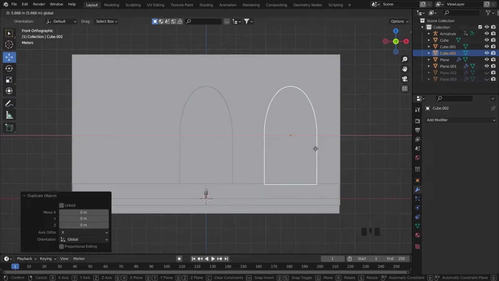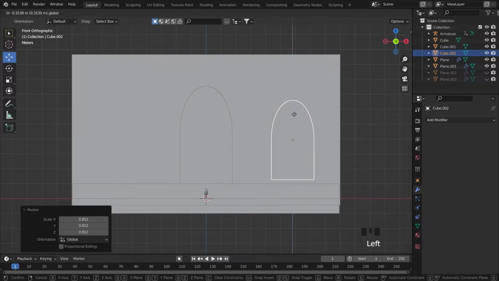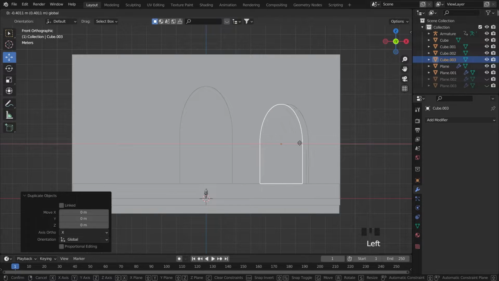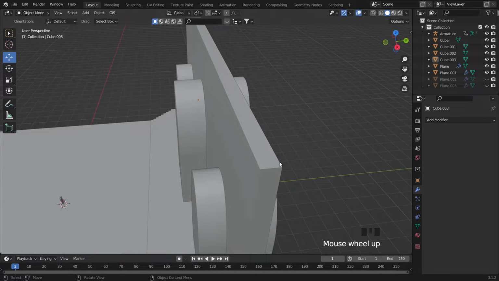And we can duplicate this, just Shift D and grab it into the right side. So I think I will make it like this, just make it small, right? Okay, and just duplicate again, Shift D, right? It's like this, it's just like this.